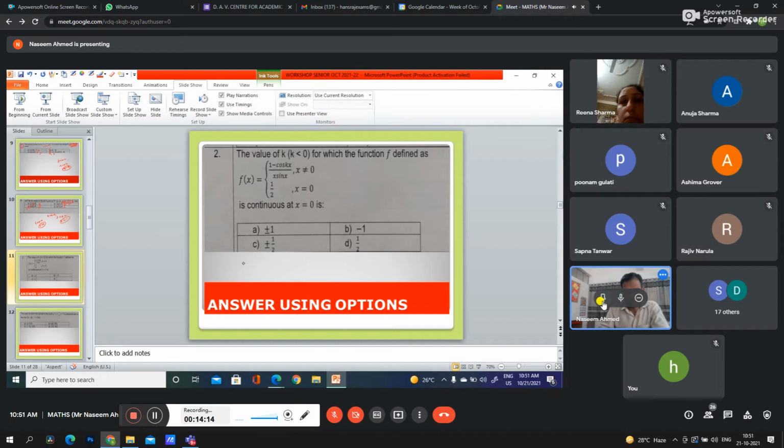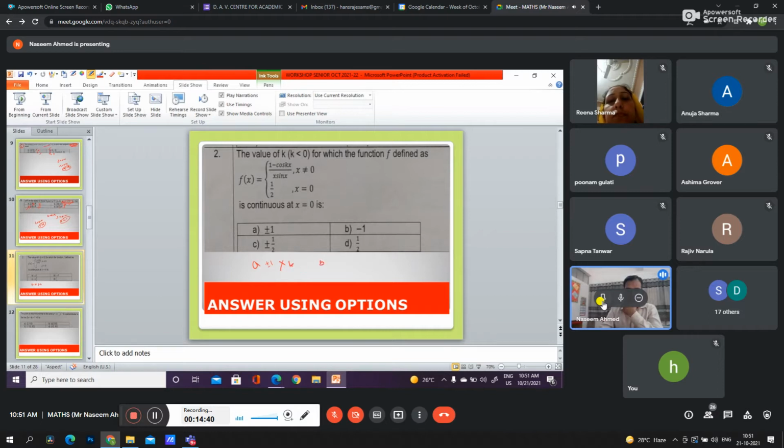Option A is plus minus 1, so this is not our answer, because it has 1 which is greater than 0, but we have to find less than 0. Minus 1 can be our answer.